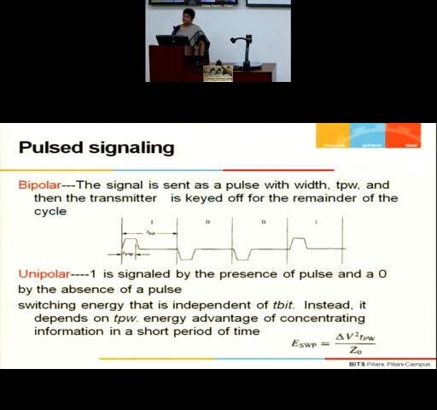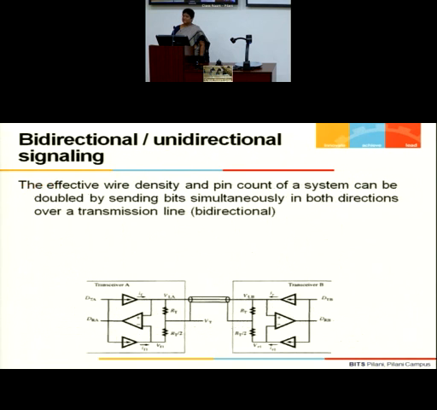This is pulse signaling, we have already discussed. Bidirectional, yes, if you want to really reduce your pin count. I do not have a dedicated input pin and a dedicated output pin, because a pin out means a cost involved, a higher cost. So if you want to really reduce the number of pins, I want to use a single pin as input as well as output.